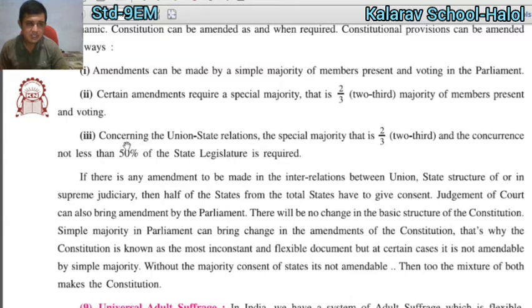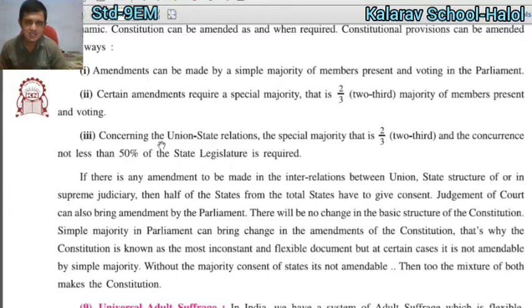And number 3 is concerning the union-state relation, which requires a special majority, that is also two-thirds, and the concurrence of not less than 50% of the state legislatures is required.